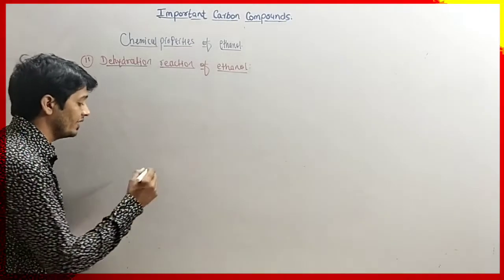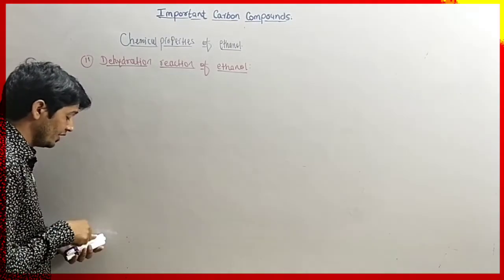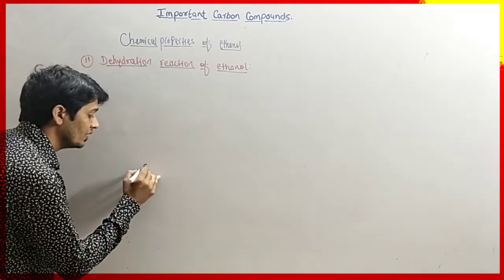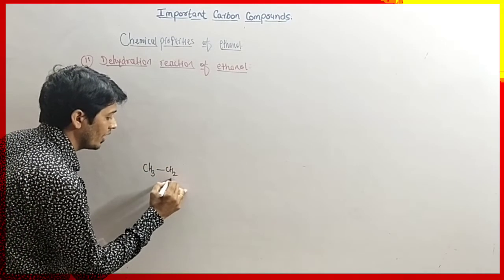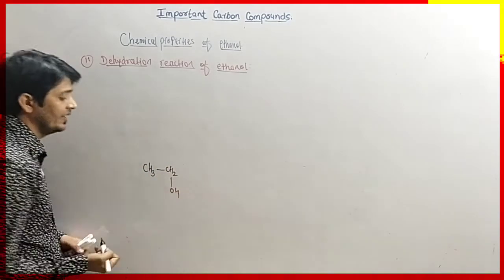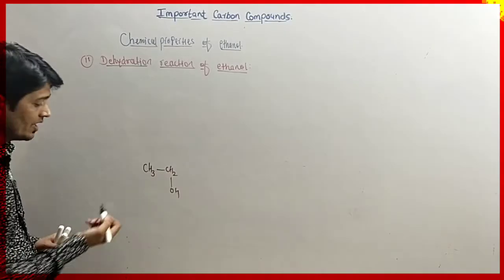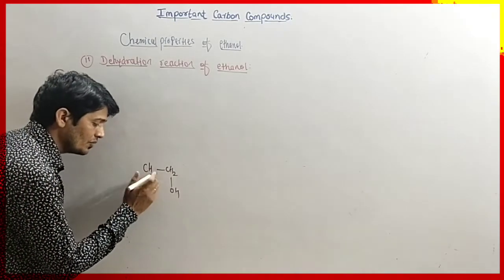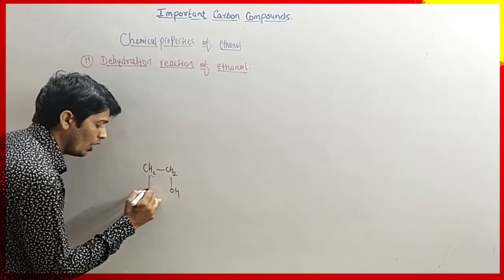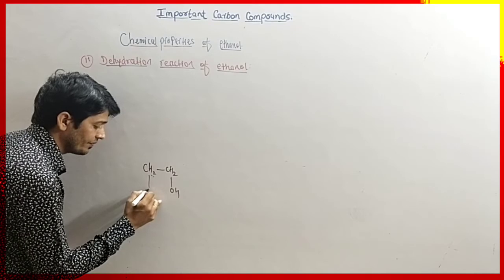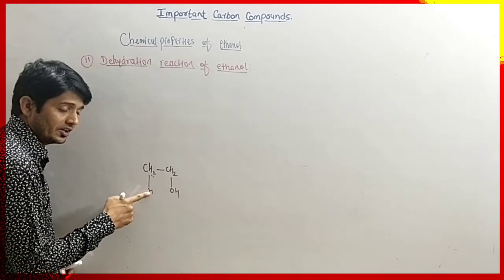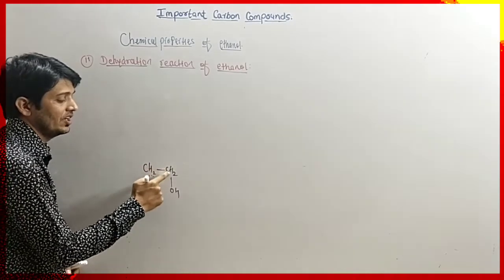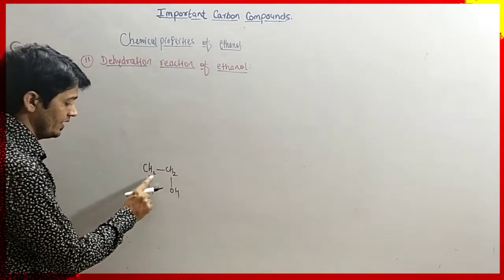So ethanol is CH3CH2OH. I am writing one of the hydrogens of CH3 here. It is CH2 and here again one hydrogen atom is present, that means it is CH3CH2OH.